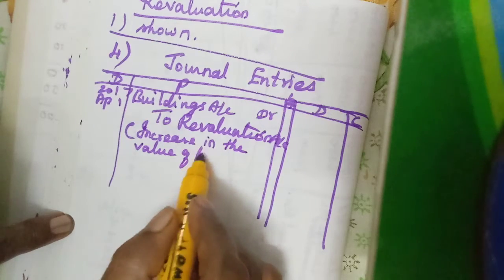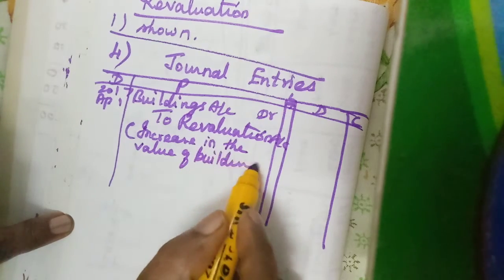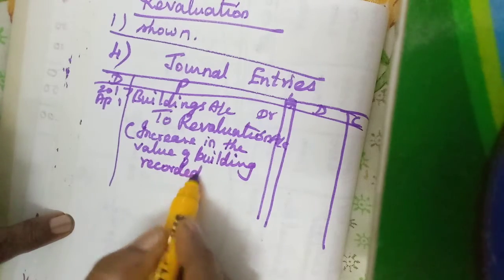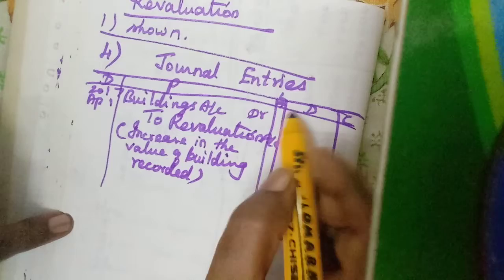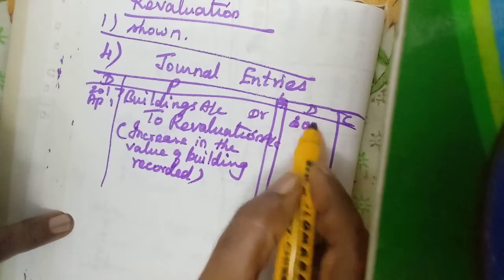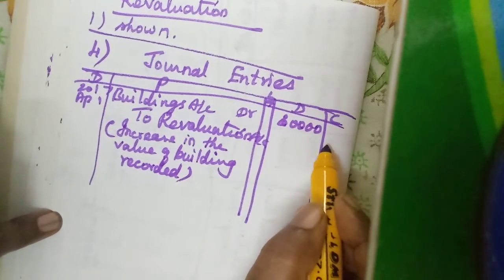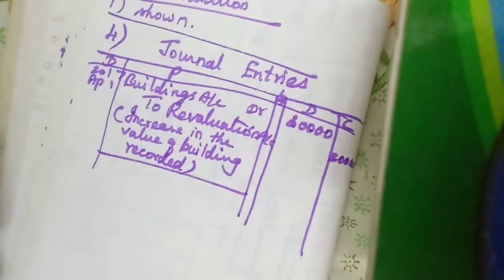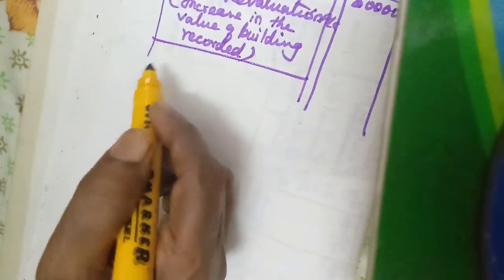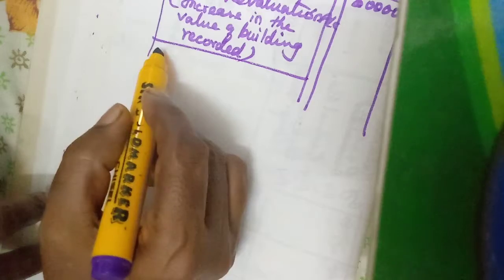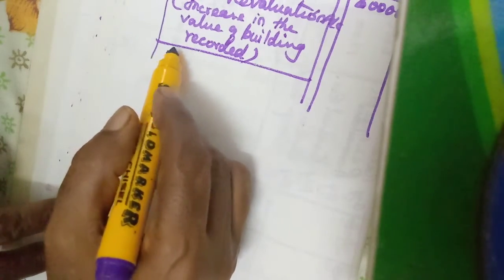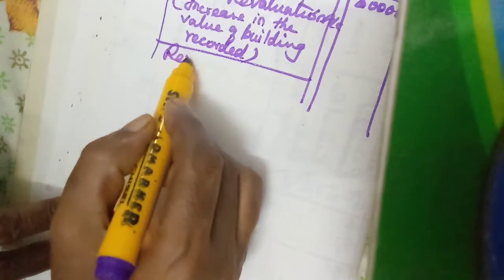Increase in the value of building recorded, $30,000. Second one, loss item. There we need to debit the assets account. Okay. No, sorry, debit the revaluation account.